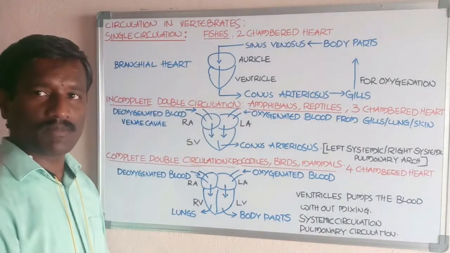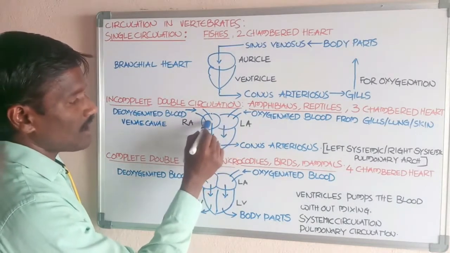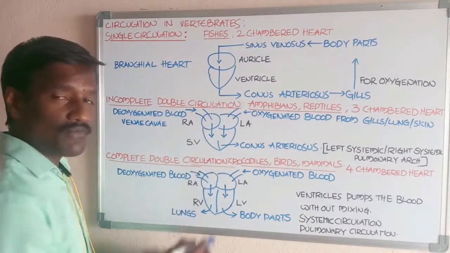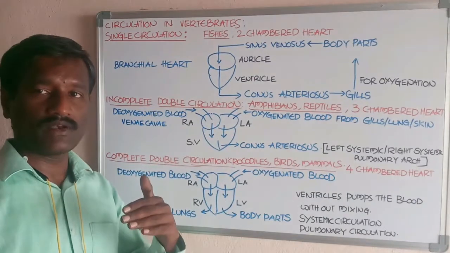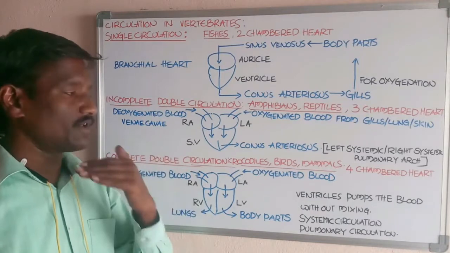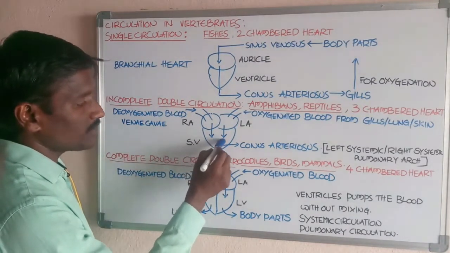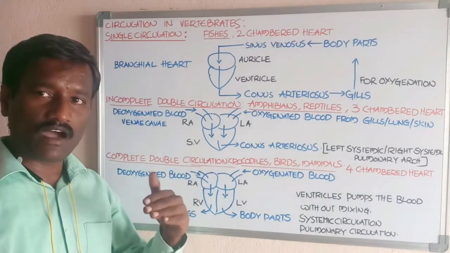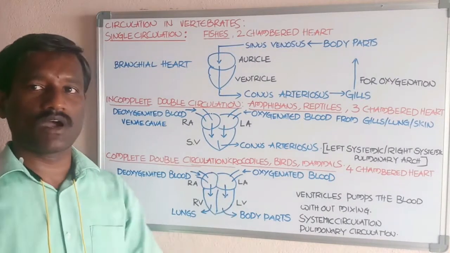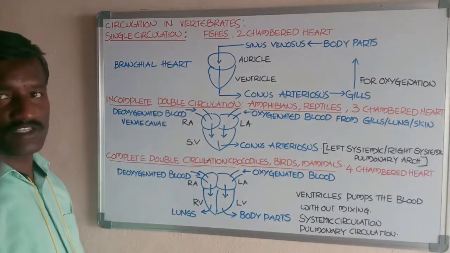Why is it called incomplete double circulation? In the atria, oxygenated and deoxygenated blood flow separately in the two upper chambers, the right atrium and the left atrium. But in the single ventricle, the oxygenated and deoxygenated blood are mixed up. Mixed blood is supplied to the body parts. So it is called incomplete double circulation.